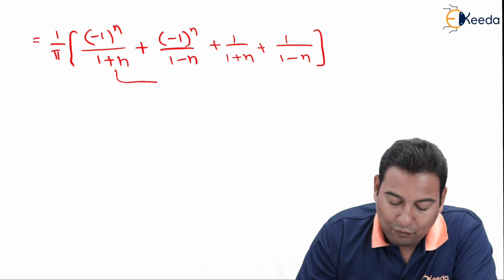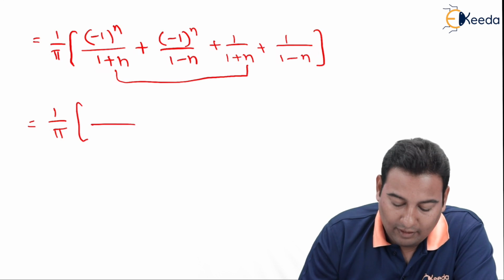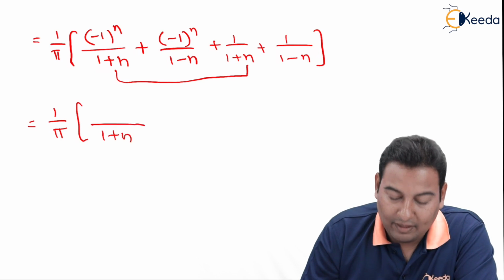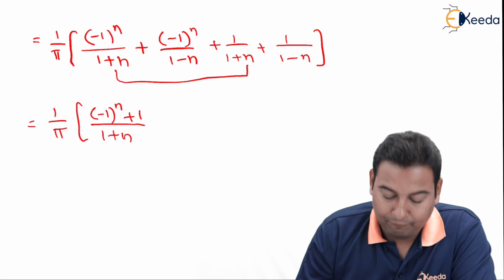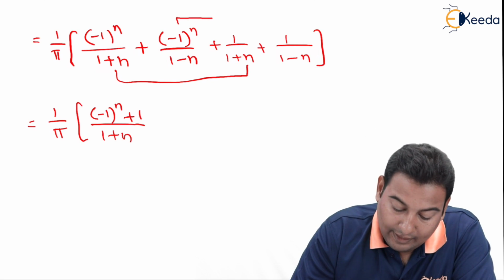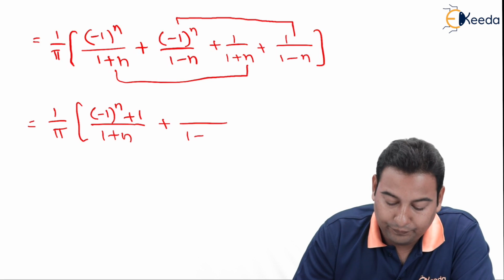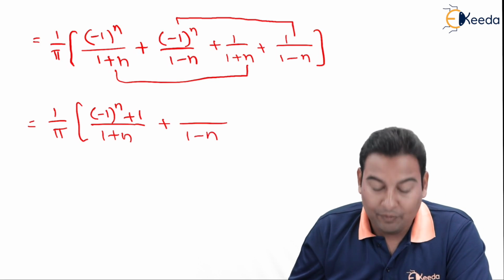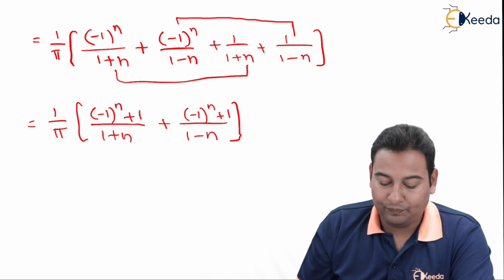Let's take LCM from first and third term. From first and third term, 1 plus n is LCM. In the numerator, this will be added. And let's take LCM from second and fourth term. In the numerator, minus 1 raised to n plus 1.